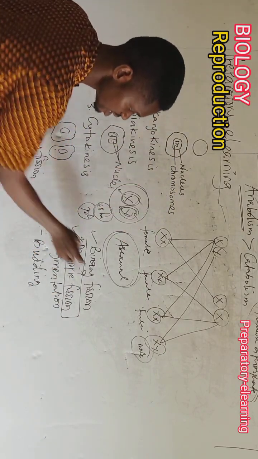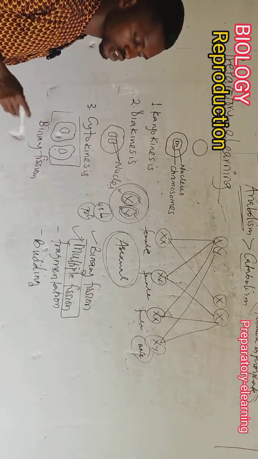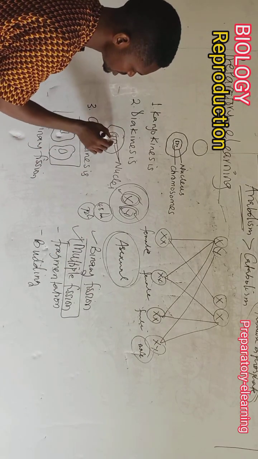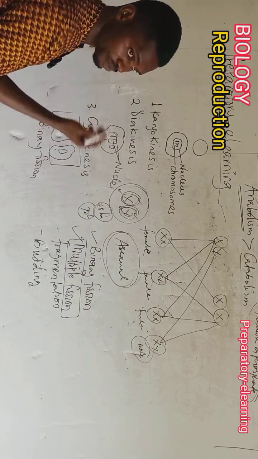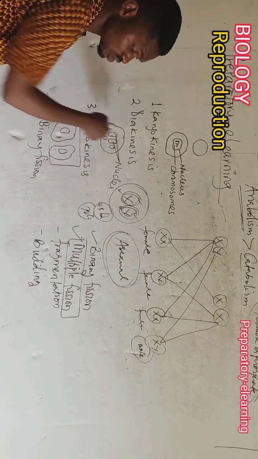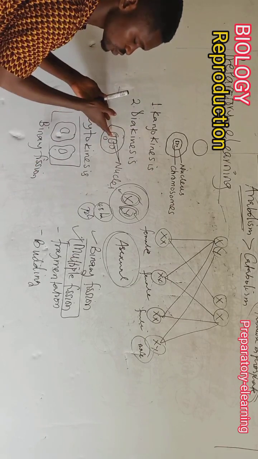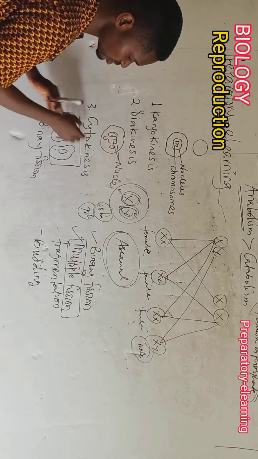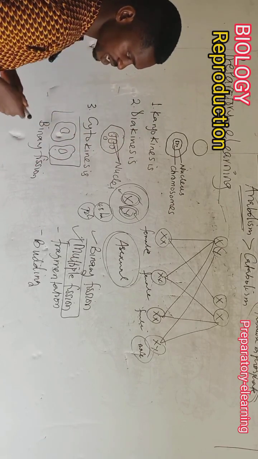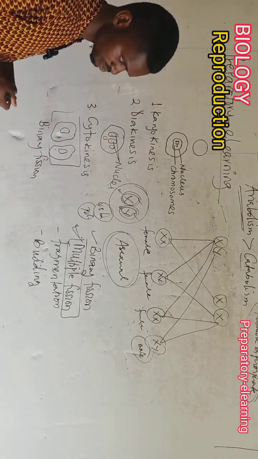Multiple fission is actually a similar process to binary fission. The only difference is that binary fission gives us two offspring, while multiple fission will give us more than two offspring. That means at this point, for multiple fission, this nucleus will have to divide into more parts, because at the end of the day, when the cytoplasm divides, it will divide based on the number of nuclei we have. So for multiple fission, we have more than two nuclei formed before the splitting of the cytoplasm, and because of that, we have more cytoplasms formed at the end of the day. So that is an example of what happens in multiple fission.